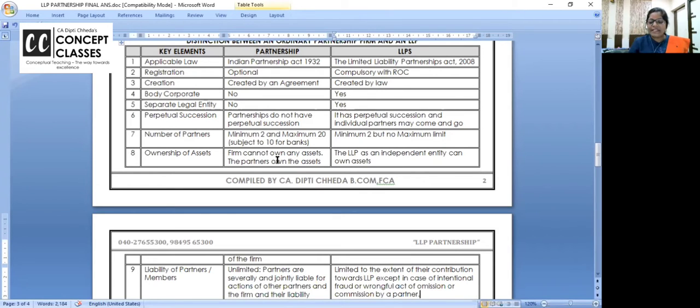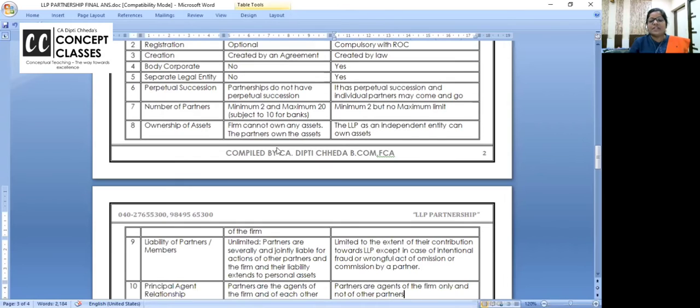Firm cannot own any asset. This is very important. In partnership, the assets and all are purchased by name of the partners. Firm के नाम से नहीं है क्योंकि firm is not a separate entity. Whereas LLP will own all the assets in the name of LLP, signed on behalf of LLP by designated partner.